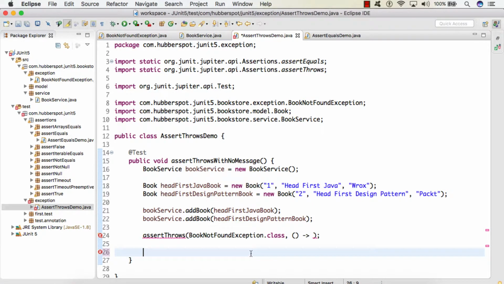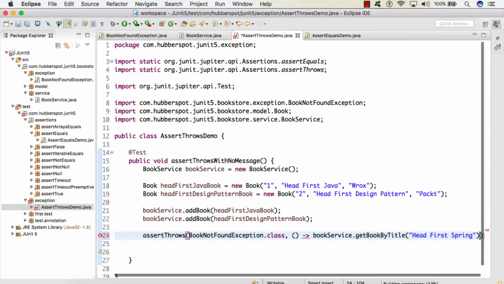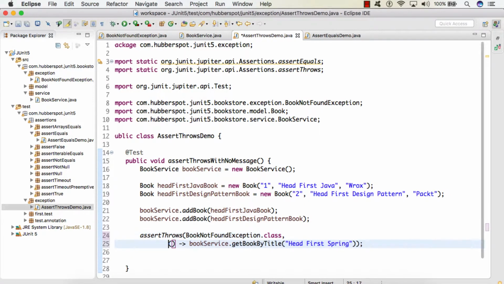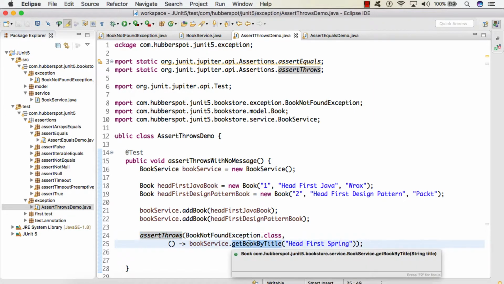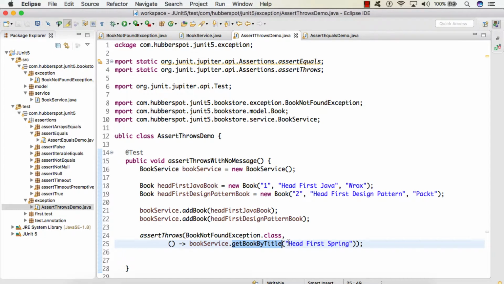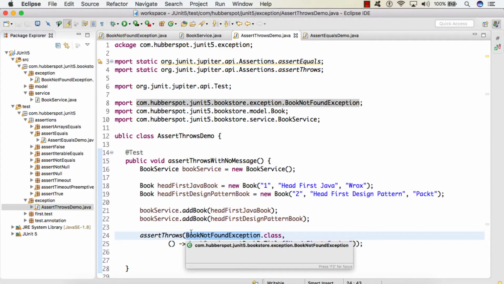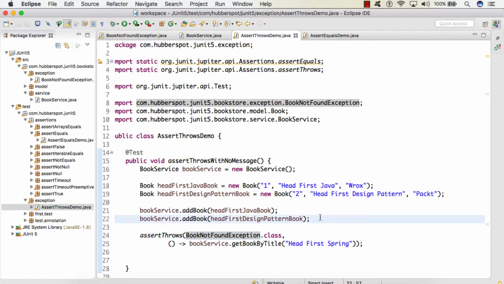So I'll just cut it and paste it here. So friends, here we have provided an assert throws, and we are calling the get book by title method by passing in a title Head First Spring, which is not present in our list of books. So we expect that an exception should be thrown by the name book not found exception.